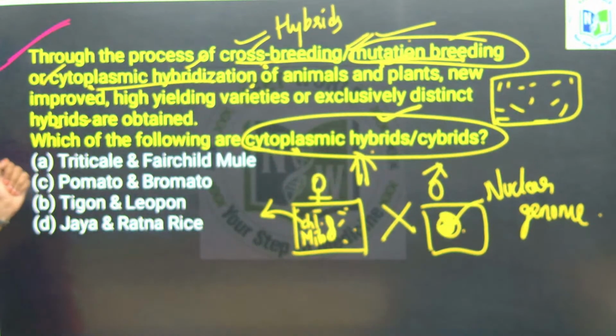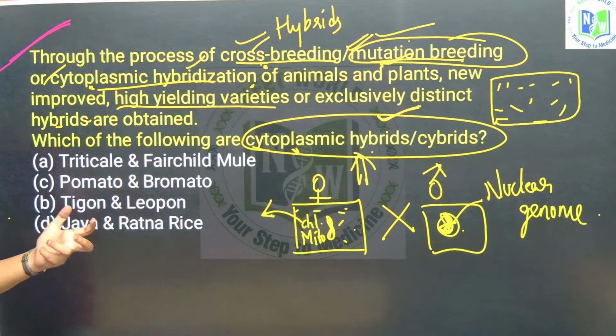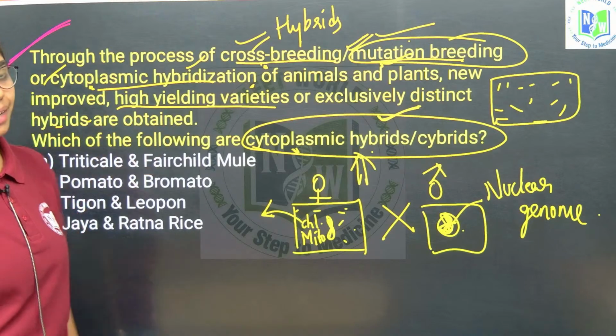Of animals and plants, new improved high yielding varieties or exclusively distinct hybrids are obtained. Which of the following are hybrids, he is asking.